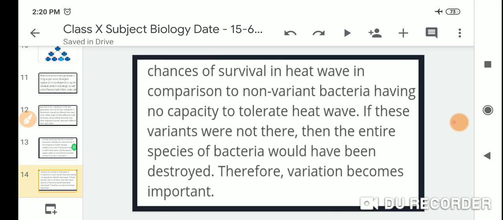If these variants were not there, then the entire species of bacteria would have been destroyed. Therefore, variation becomes important.